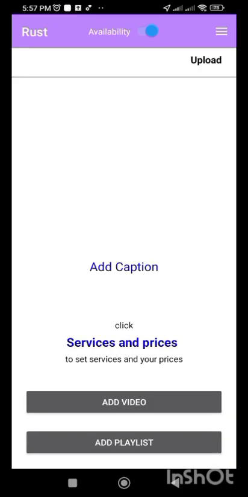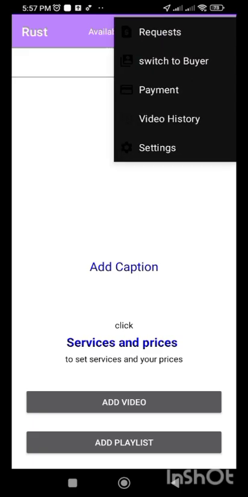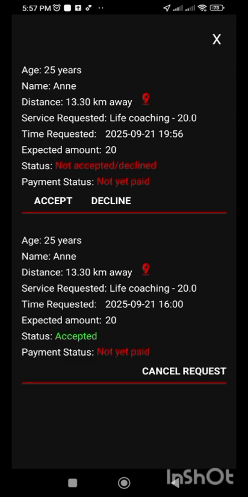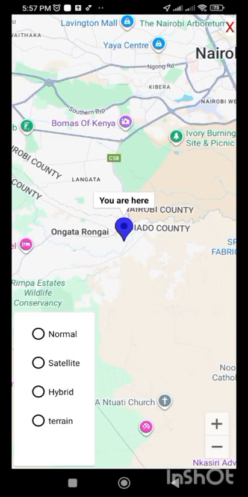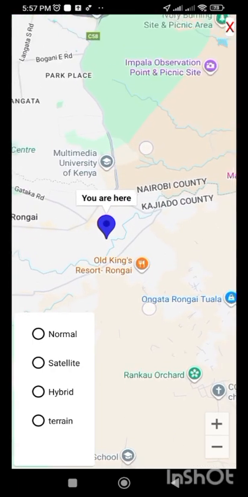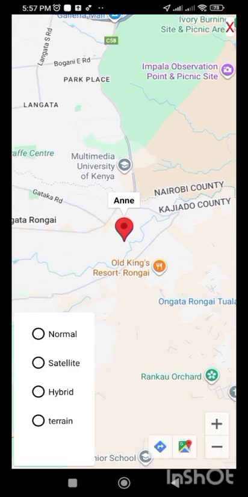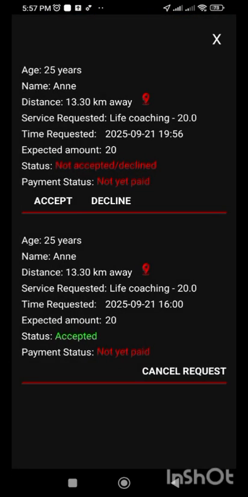In the case you have received requests, as I said, you go on the top right, click requests. Here you can see all the requests. You can see the age of the seller, the name, the distance from you, where you can click the button and you can see the relative distance from where you are. You can also see the services that they have requested, the time, and the expected amount. This is the amount that they will pay. So this is the amount you will receive.